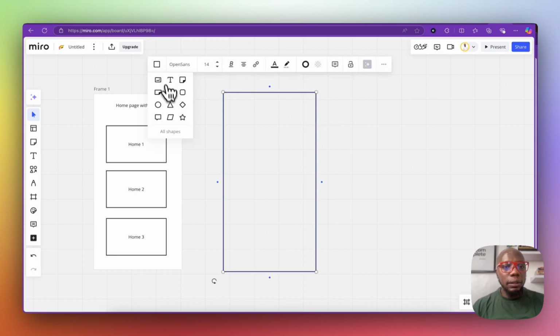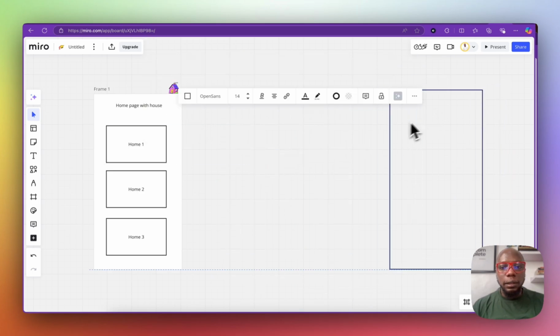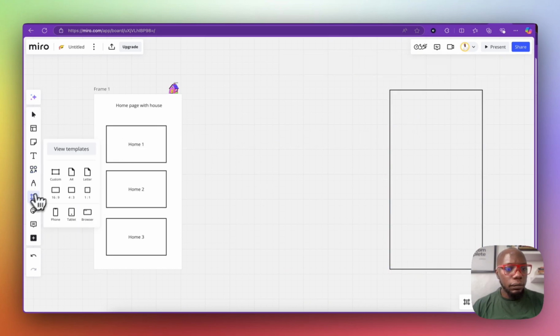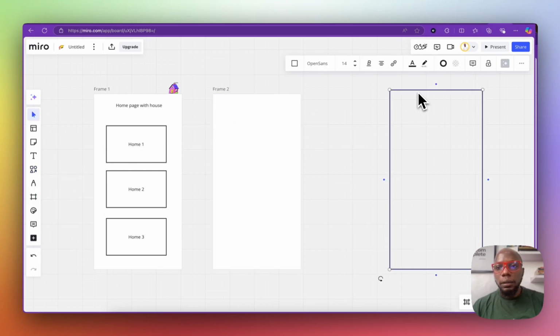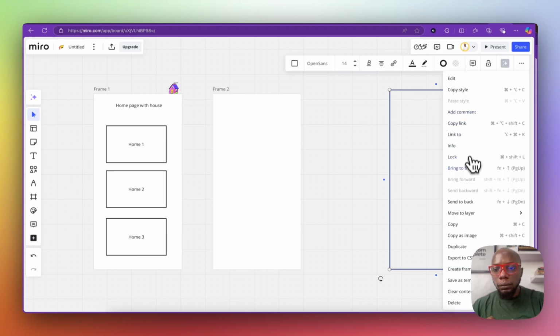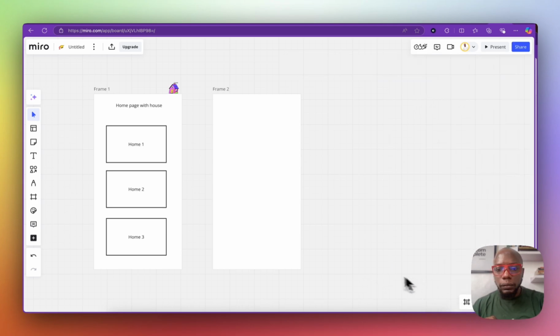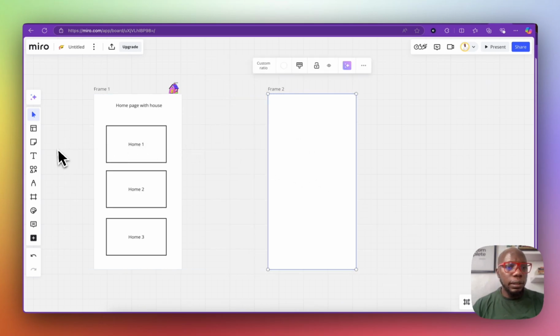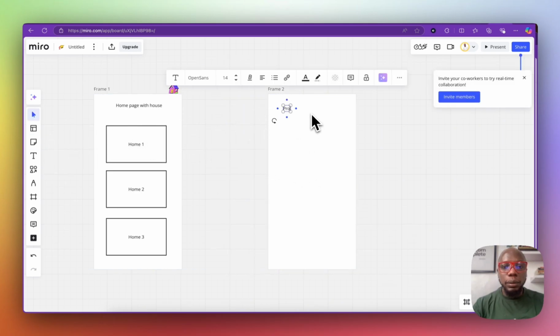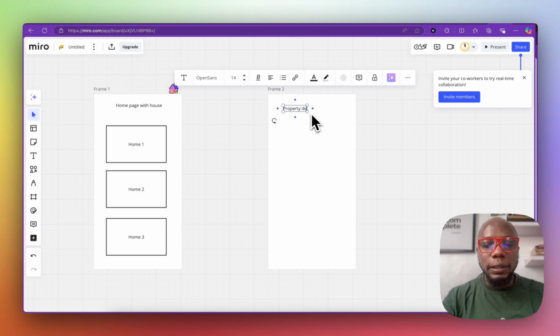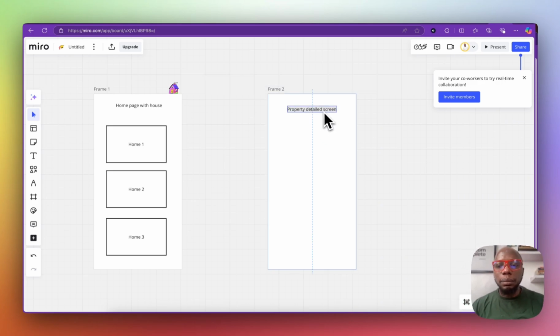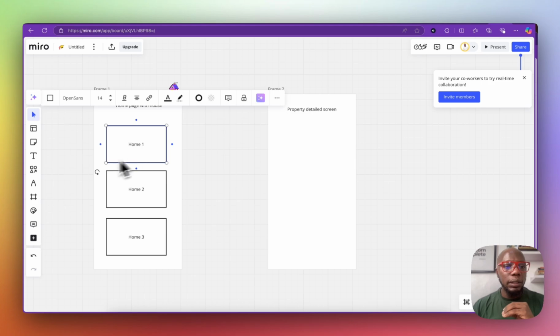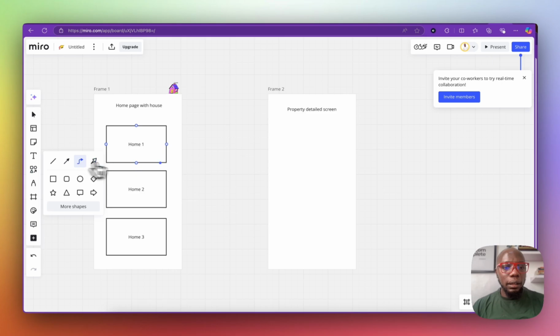So here you need a property detail screen. So we're going to tag this as a property details screen, because people need to be able to find more details about what they're looking for. And then we're going to create a shape, a line, and this line will go from here all the way to this.